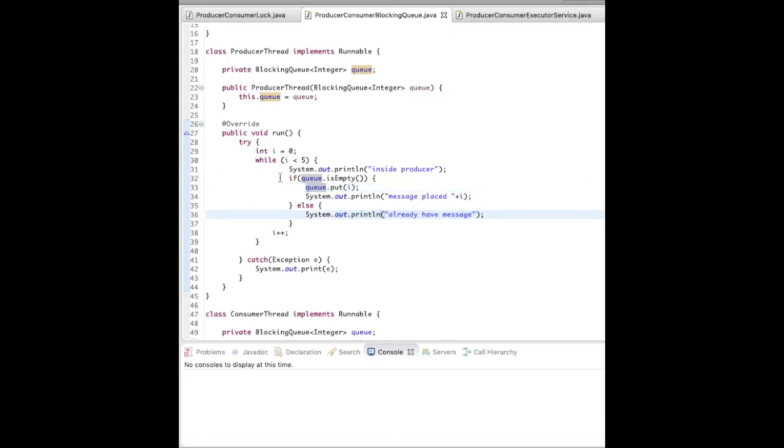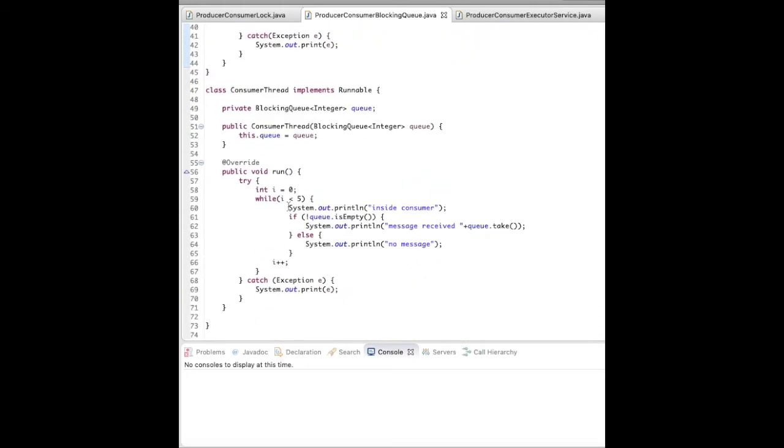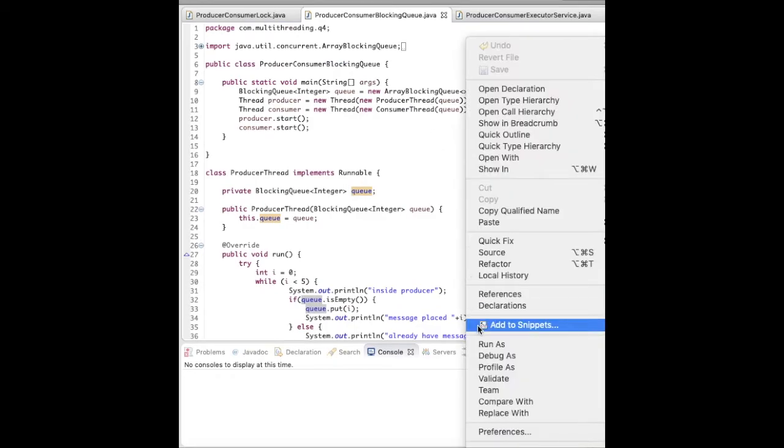I'm not using a lock anywhere, not even checking a condition anywhere. I'm just doing, if it is empty, just place it. Like I write single thread code, just like that. In the same way in the consumer thread, if the queue is not empty, just take it, else no message. But it is synchronized, since we have created two threads producing and consuming at the same time.